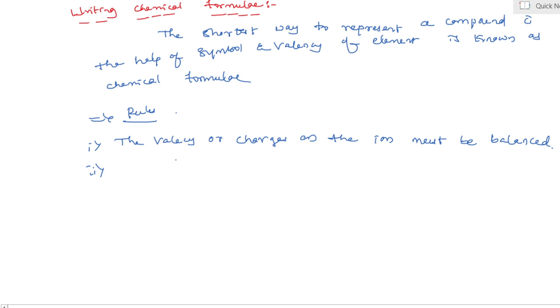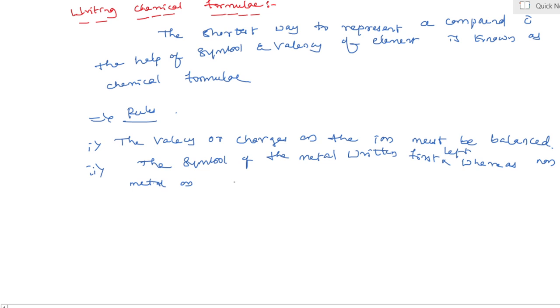Second one: the symbol of the metal is written first on the left, whereas the non-metal on the right.